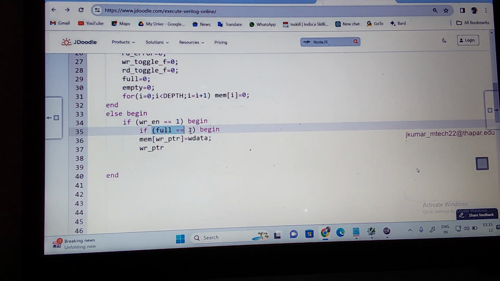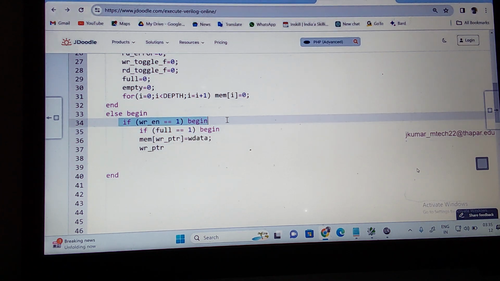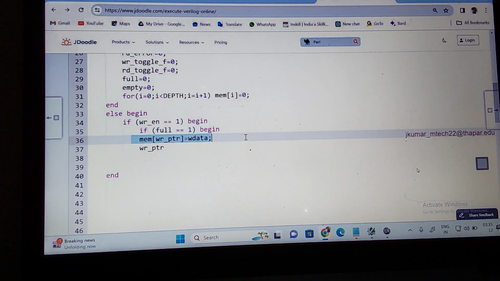This full indicates that the write memory is full. Then further I should not write. Correct? So here what I'm doing, I'm checking, okay, write enable is equal to 1. If full is equal to 1, I'm started writing to this. Okay, then now to do this, can you realize this program?